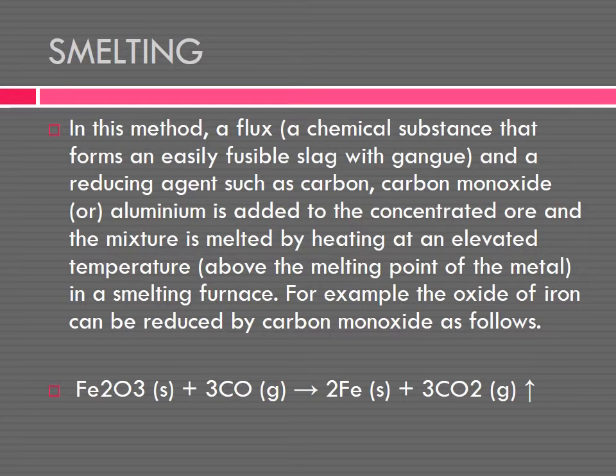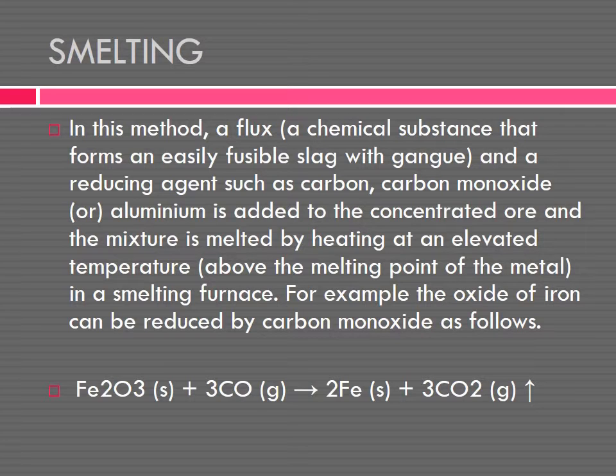It forms a fusible slag with gangue. And a reducing agent such as carbon, carbon monoxide or aluminium is added to the concentrated ore.